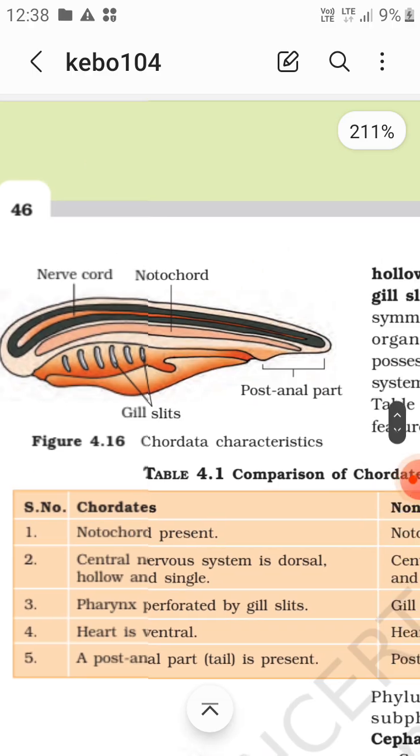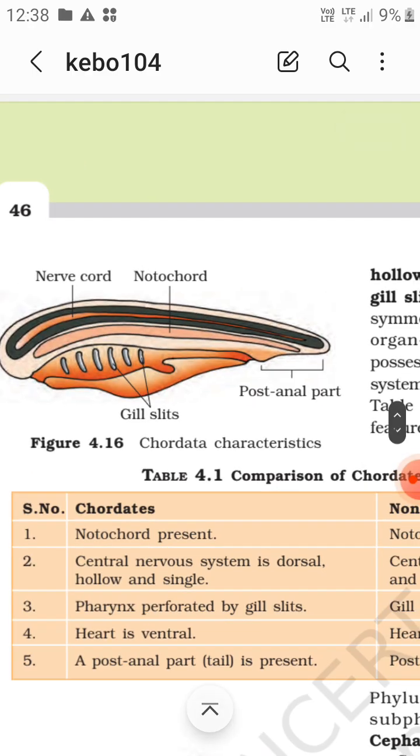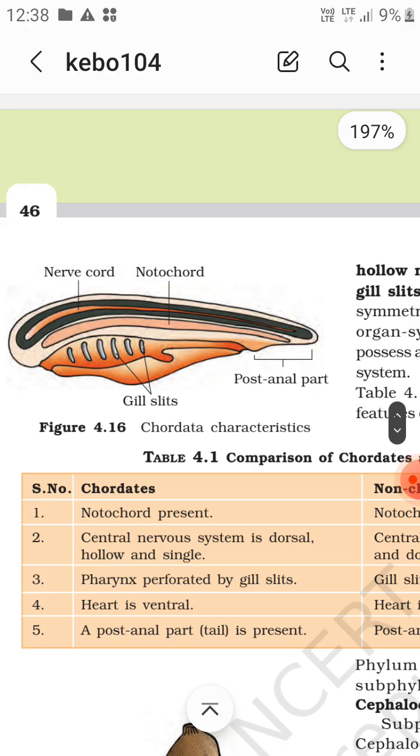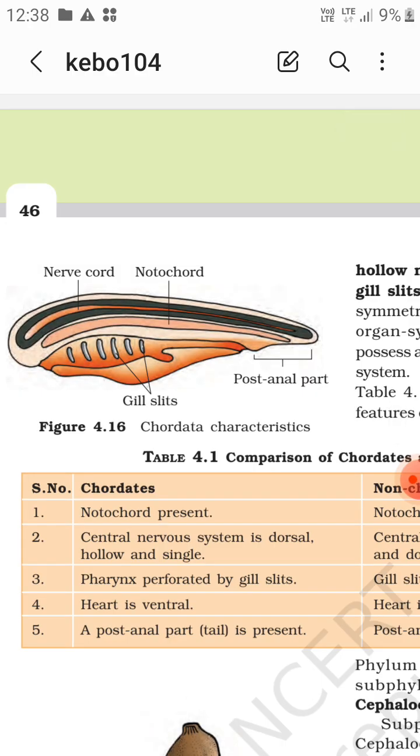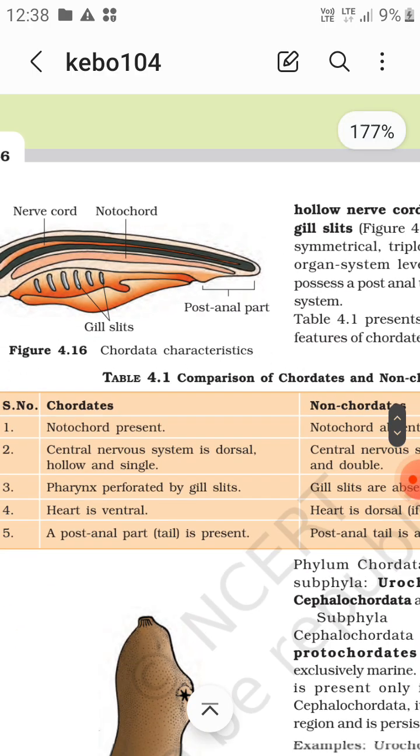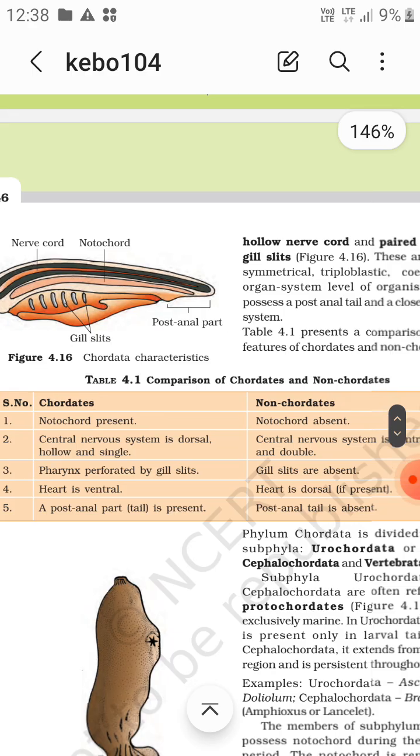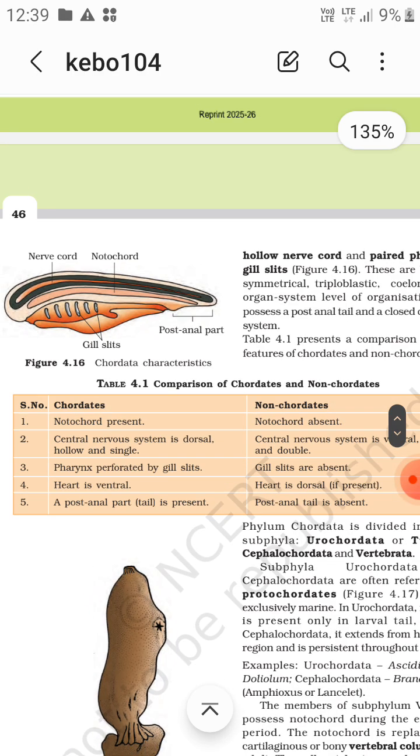Now come to this figure. There it is a nerve cord, and below that it is a notochord. Then gill slits and post anal tail are present. So on the upside it is nerve cord, below that it is notochord, and then gill slits and then post anal tail.